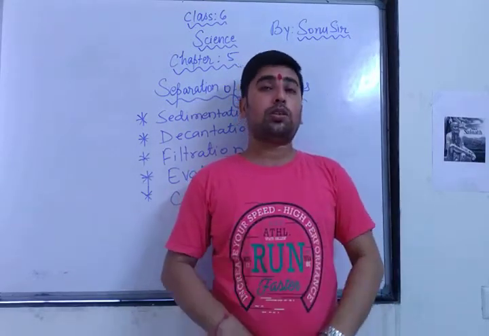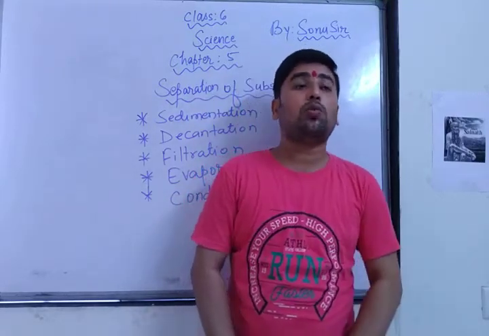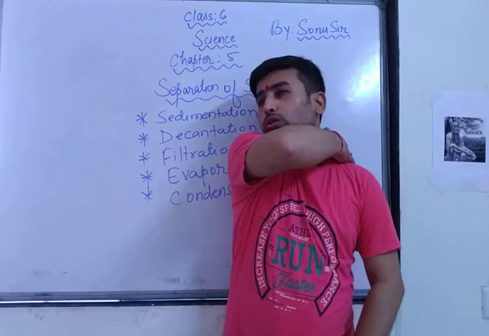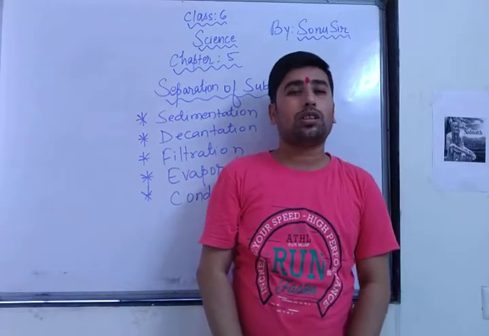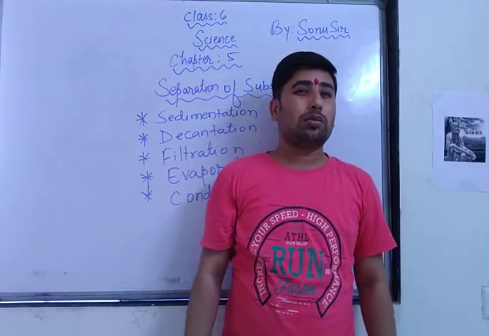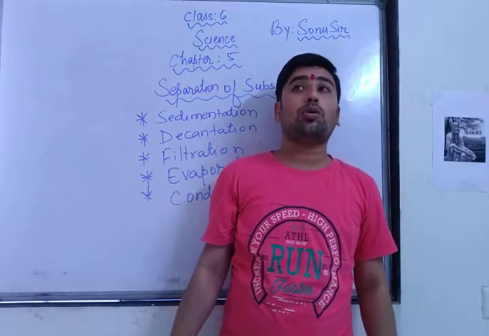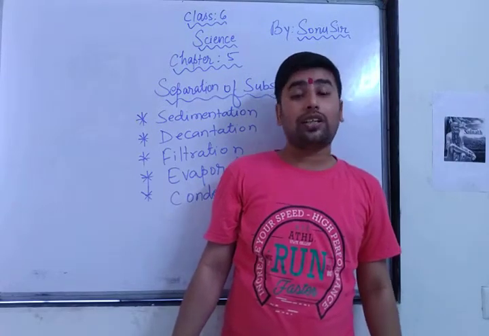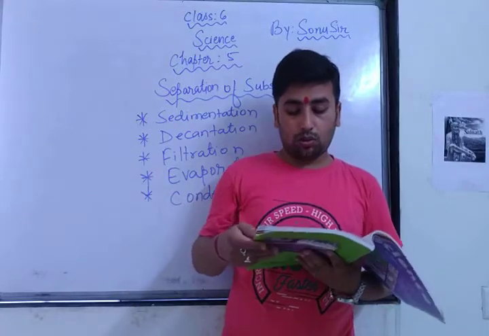This is a great question. You might have seen the municipal corporation sending water to your home. Sometimes you see that muddy water is coming, sometimes blackish water, different colored water. So when they collect pond water, or in the treatment plant it is not separated, what do we do?